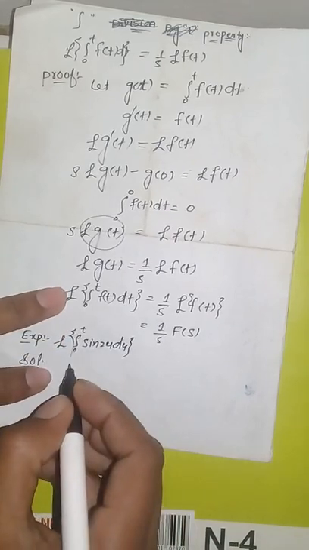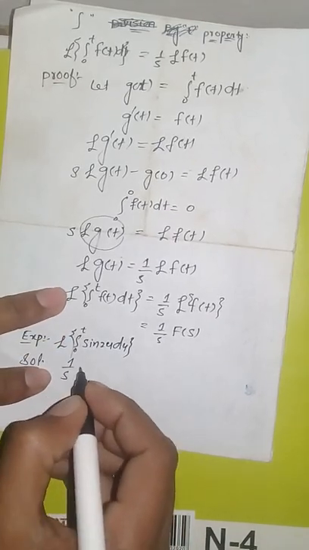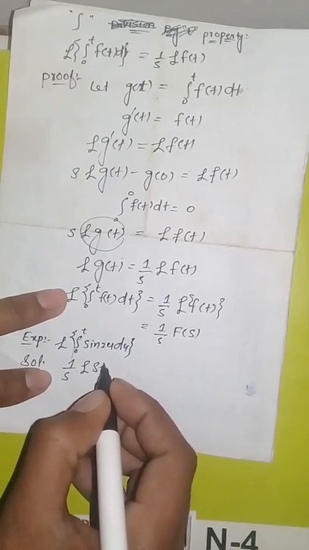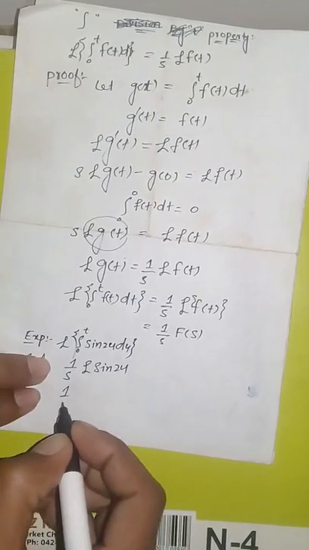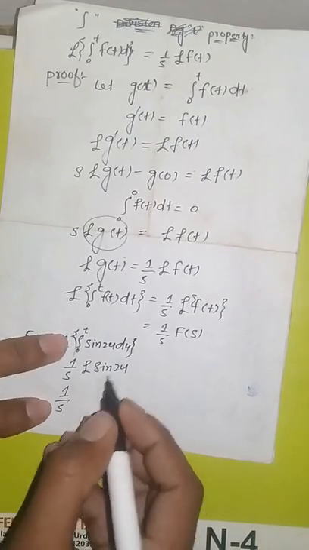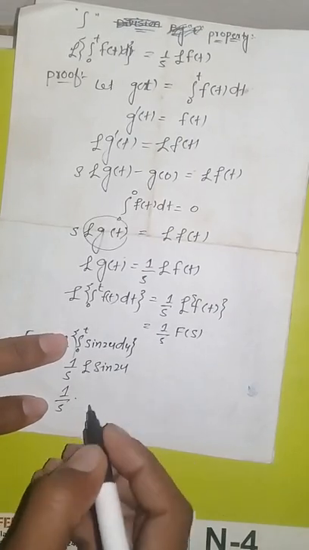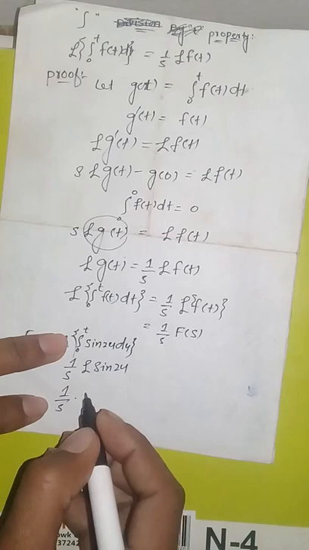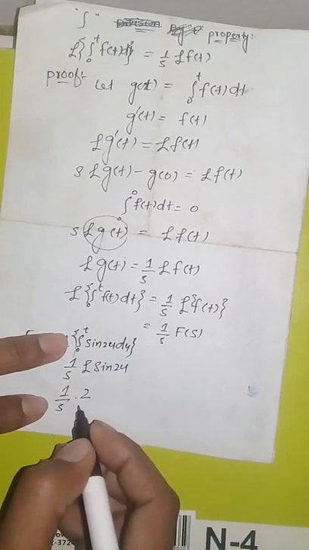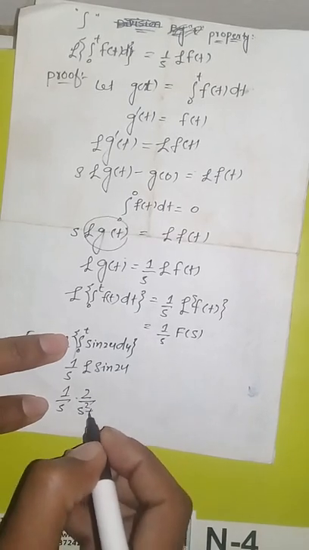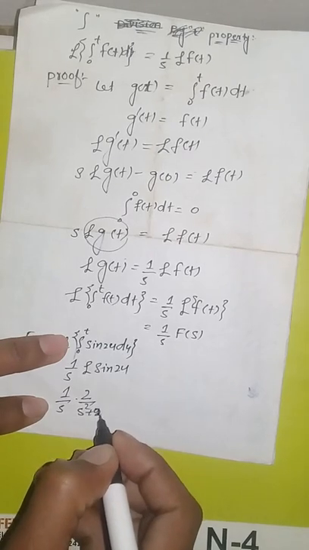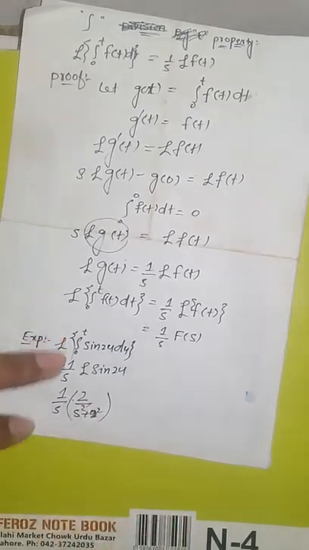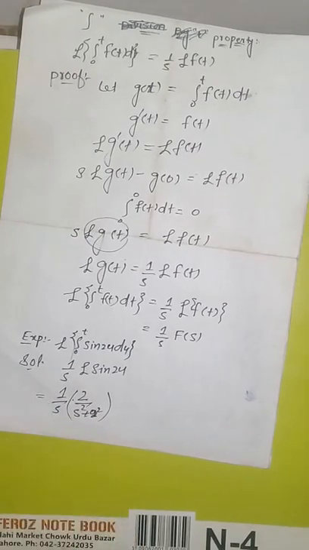This will be equal to 1 over s times the Laplace transform of sine of 2u. So 1 over s stays in its own place, and the Laplace transform of sine 2u equals 2 divided by s square plus 2 square. So this is our required answer.